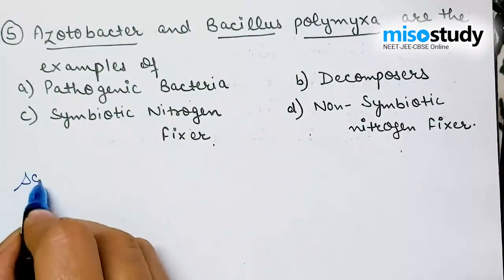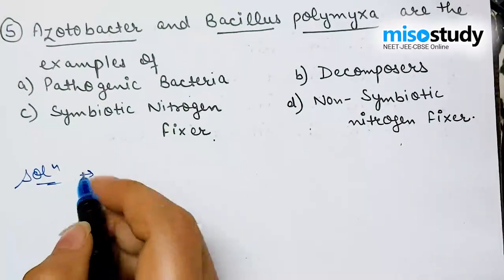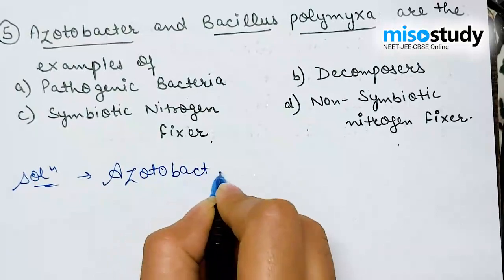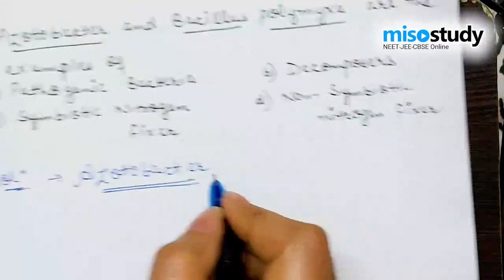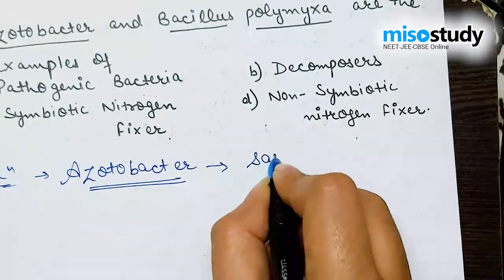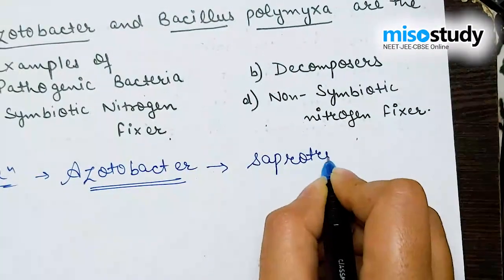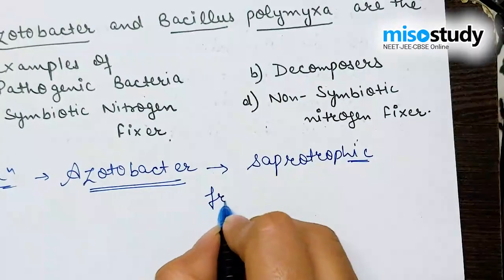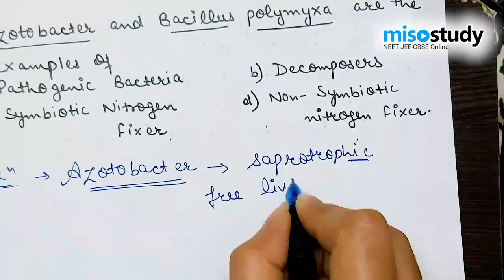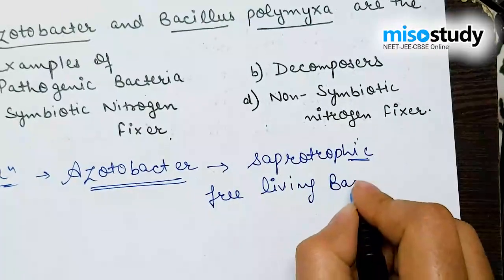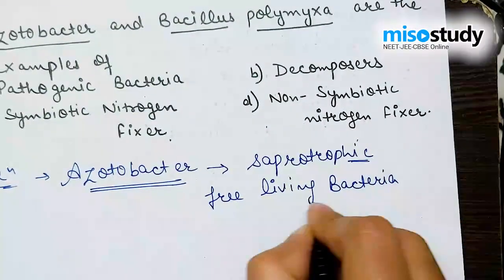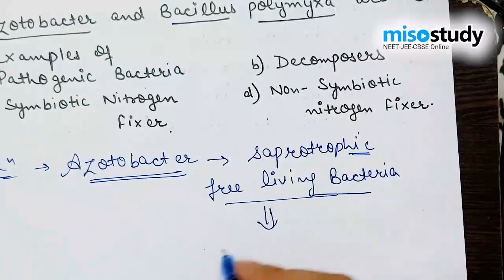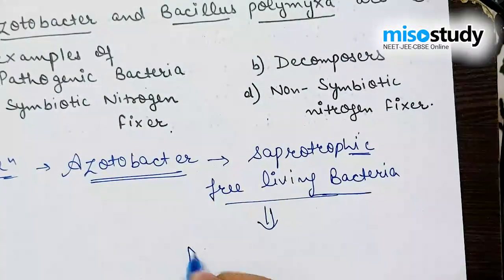As we all know, Azotobacter is a saprotrophic free living bacteria that generally performs nitrogen fixation.